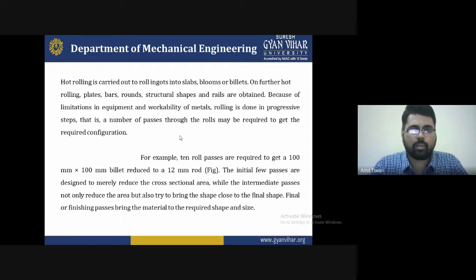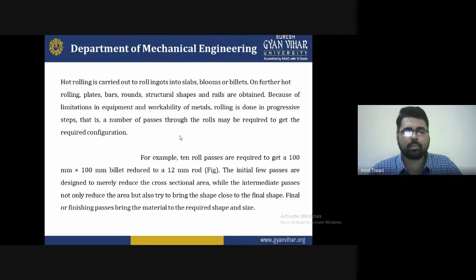On further hot rolling, plates, bars, rounds, structural shapes and rails are obtained. So these are some of the structures produced by the hot rolling process. There are limitations in equipment and workability of material. Obviously the equipment is limited, because we have only two rollers and we apply forces by placing the workpiece material between the rollers. So workability of metals is also required.